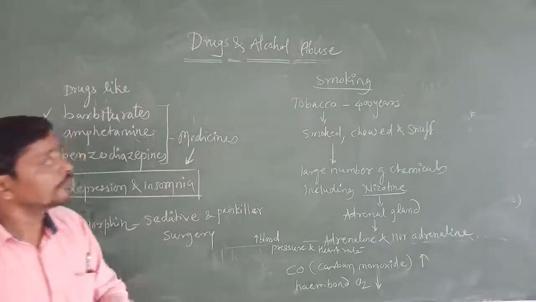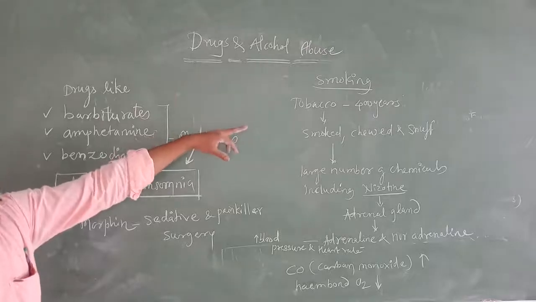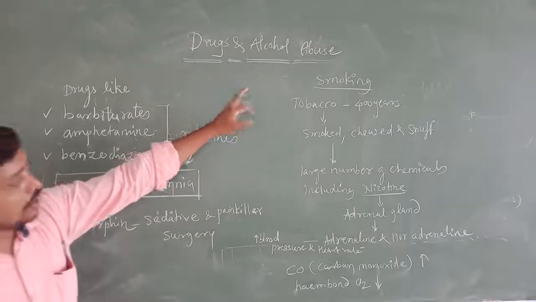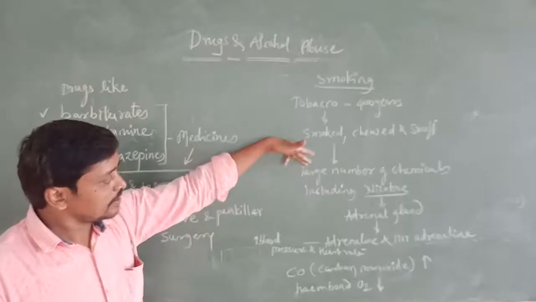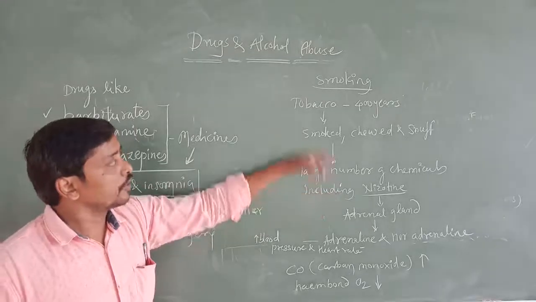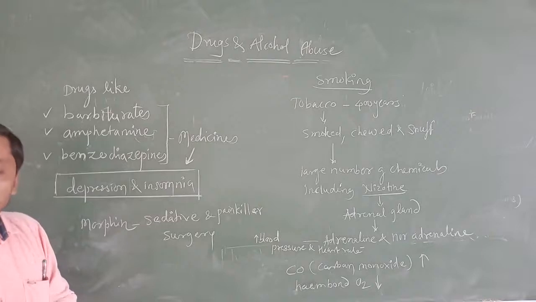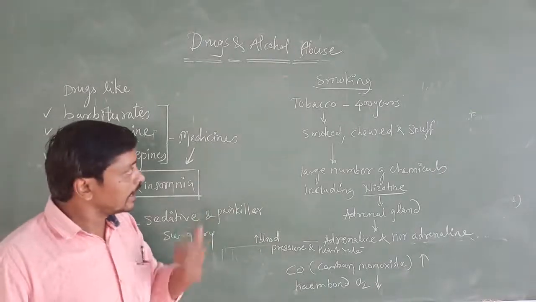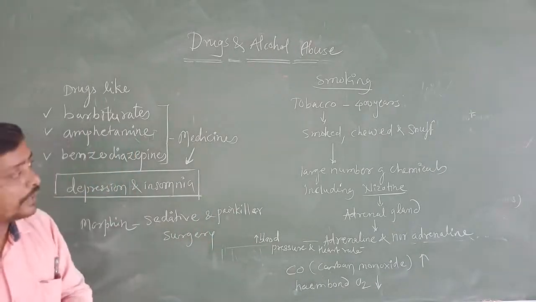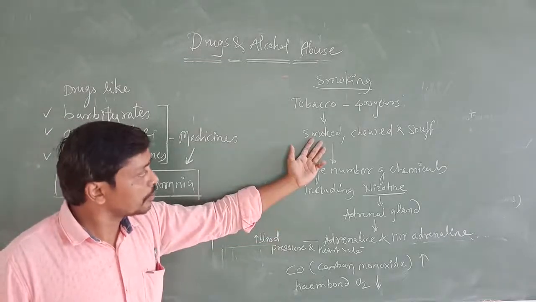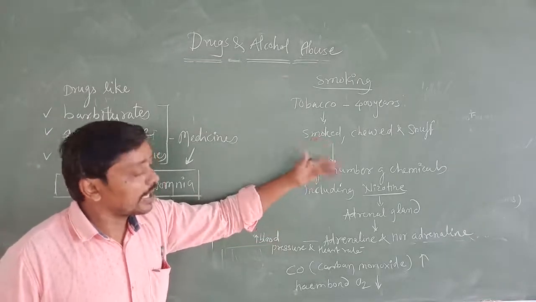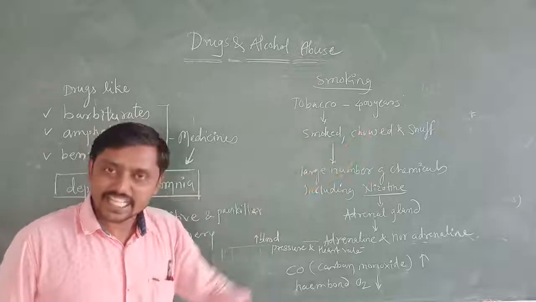What does smoking mean? Tobacco. Tobacco consists of a large number of chemicals, including nicotine. This tobacco is taken by users in different ways: by smoking, or chewing, or as a snuff.